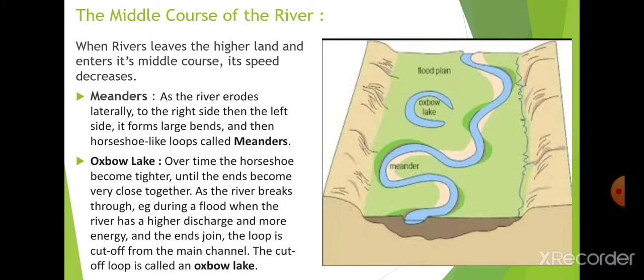So what is an oxbow lake? It was a meander, but after changing its course, it converted into the oxbow lake.